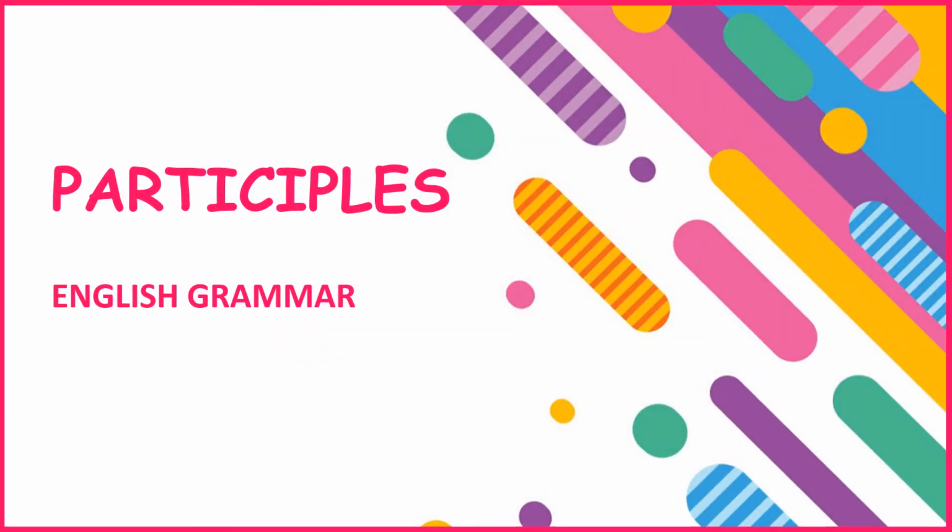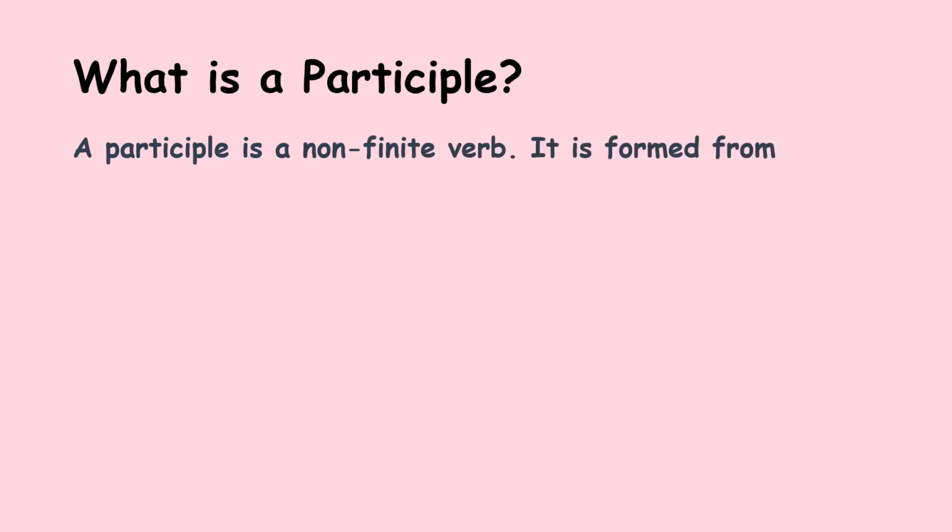In this video, we will come to understand the role of participles in English grammar. What is a participle? A participle is a non-finite verb. It is formed from a verb but functions as an adjective. To know more about non-finite verbs, watch my video on finite and non-finite verbs.